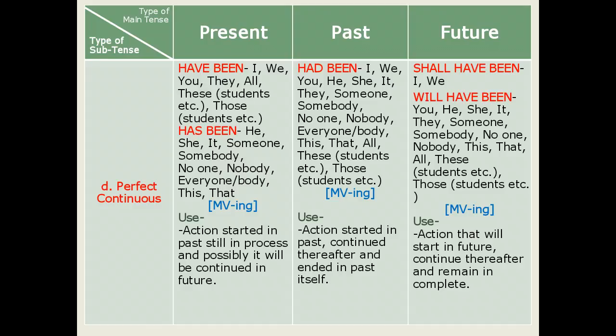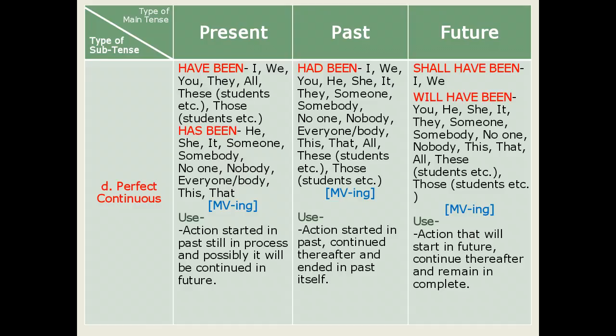Shall have been is used for I and we, and will have been is used for you, he, she, it, they, someone, somebody, no one, nobody, this, for example, student, that, for example, student, all, for example, students, these, for example, students, those students, etc.